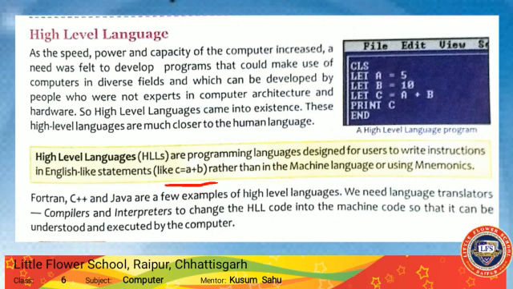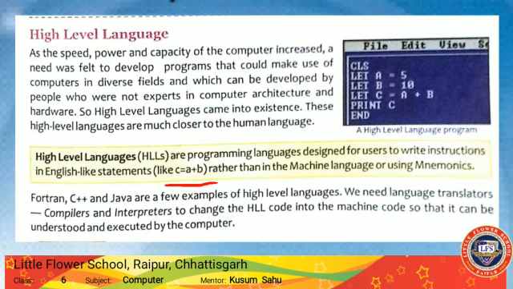We need language translators such as compilers and interpreters to change the high level language code into machine code so that it can be understood and executed by the computer. This high level language needs to be converted into machine language because the computer can only understand machine language.